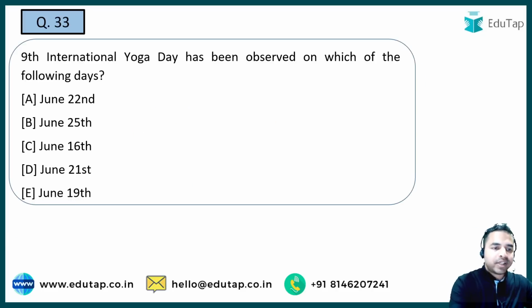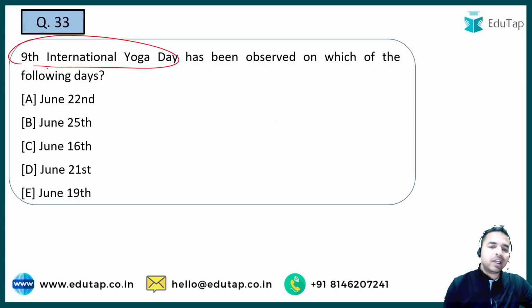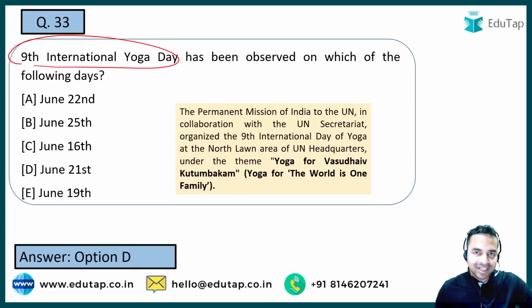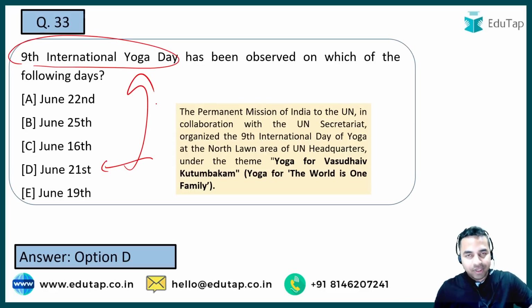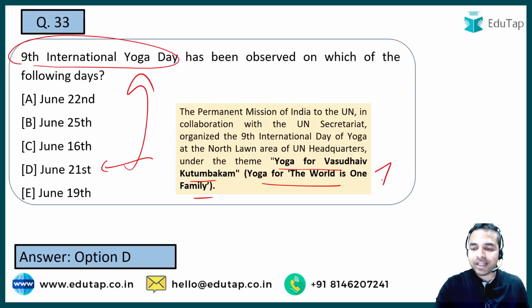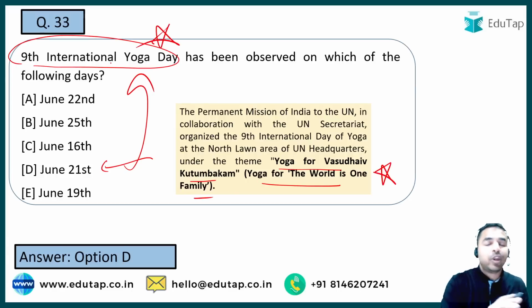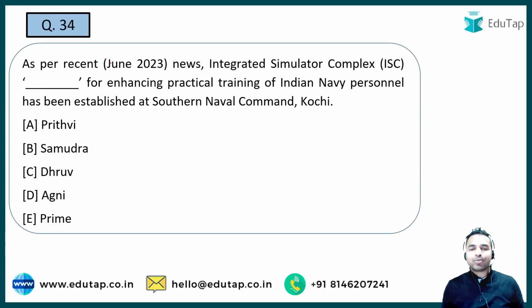Next question. The 9th International Yoga Day was recently observed. You have to tell me the date on which it was observed. I told you that in important days you have to remember the date as well as the theme. The date is June 21st, on which we celebrate International Yoga Day every year. And what was the theme for this year? It was Yog for Vasudhaiva Kutumbakam, that is, Yoga for the world is one family. I am marking the star here. The theme as well as this day is very important from the exam point of view. Now let's move on to the next question.